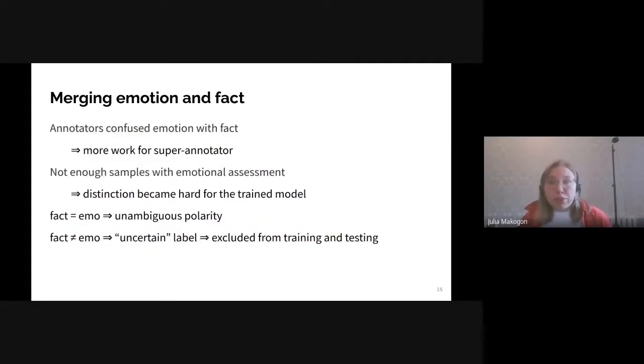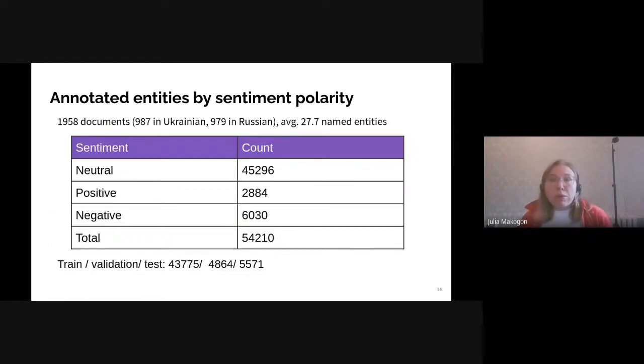The first thing to do as preprocessing appeared to be to merge emotion and fact, first of all because of the insufficient number of emotional contexts in the news. It was easy to do it in an ambiguous way, though, but entities labeled uncertain were excluded from the training and testing. There were rather few of them, less than 100. We also excluded some documents and ended up with 1,958 news articles in total.